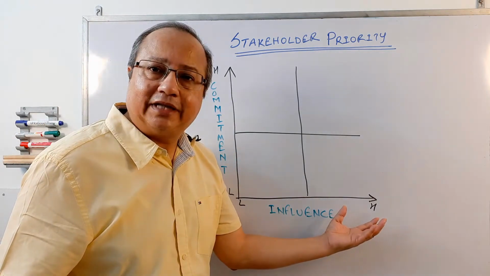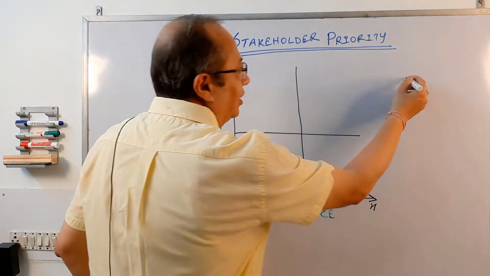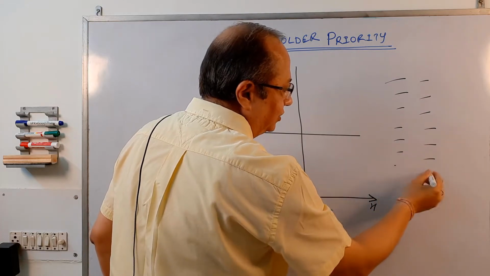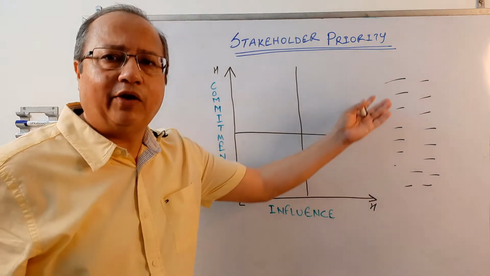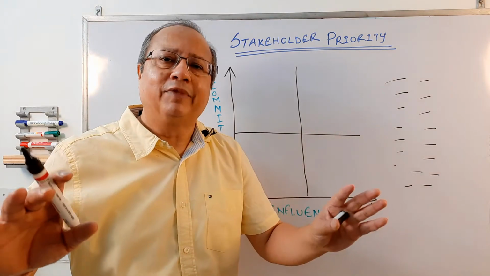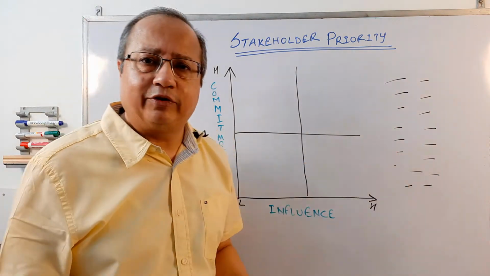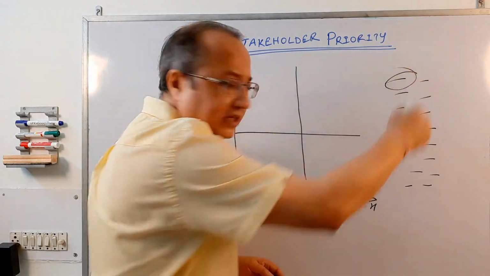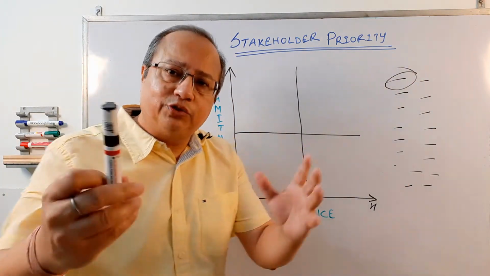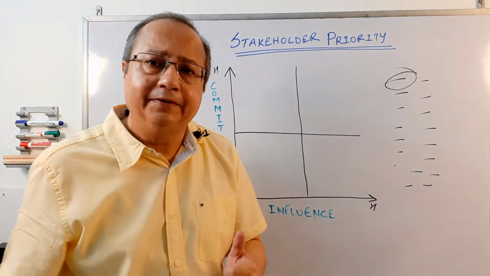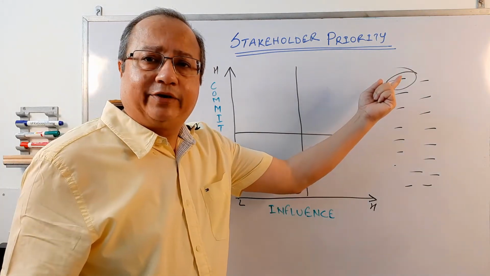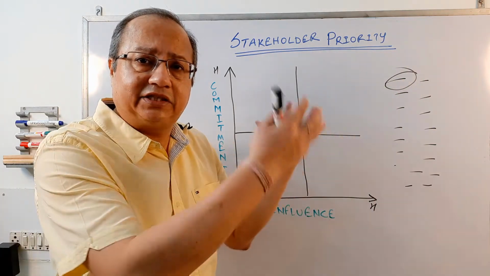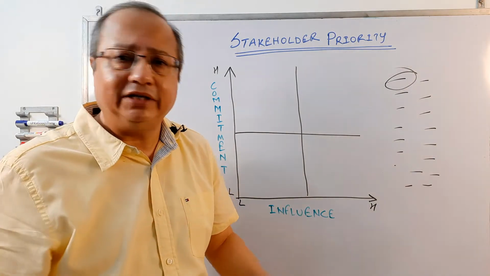High influence, if you've identified a lot of stakeholders. The first step will always be, no matter which grid you use, to identify all possible stakeholders. That will always be true all the time. Identify as many stakeholders as you can, and once you identify all the stakeholders, for each of them individually, you have to ask two questions when you're talking about this grid. Dude, this particular stakeholder, does he have high influence? And if some of the people who are actually engaged in this prioritization say, well, you know what?